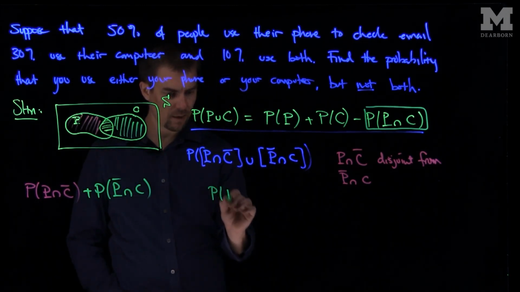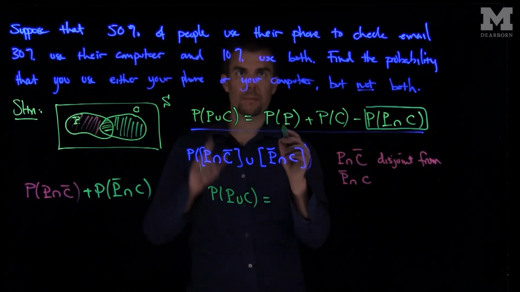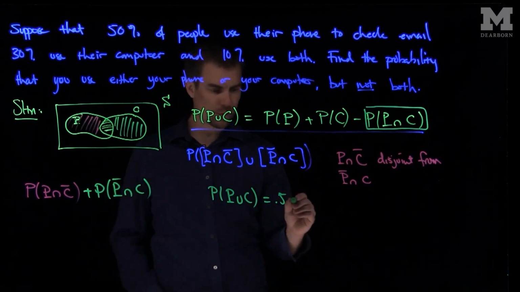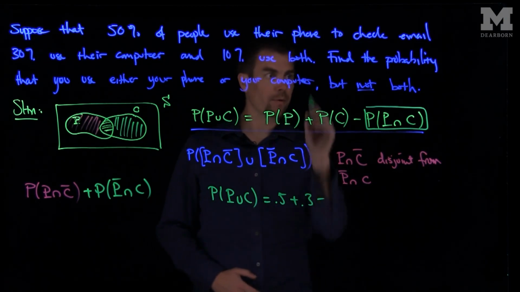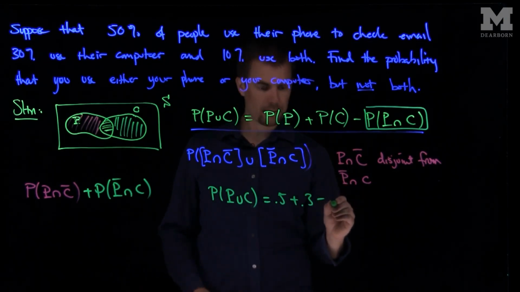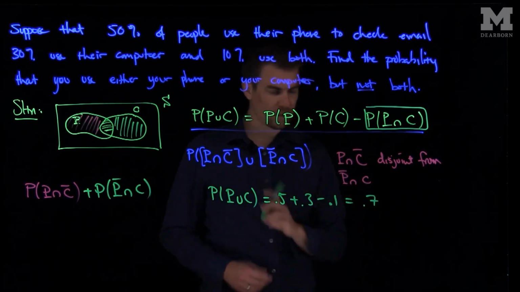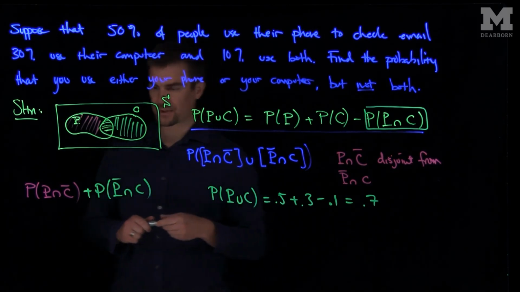So we can use this formula. The probability of P or C is equal to the probability of P, which we know is 0.5, plus the probability of C, which we know is 0.3. And then minus the probability of both the phone and computer, which is 0.1. And so this is 0.8, so this is 0.7. So the probability of using a phone or a computer to check your email is 70%.